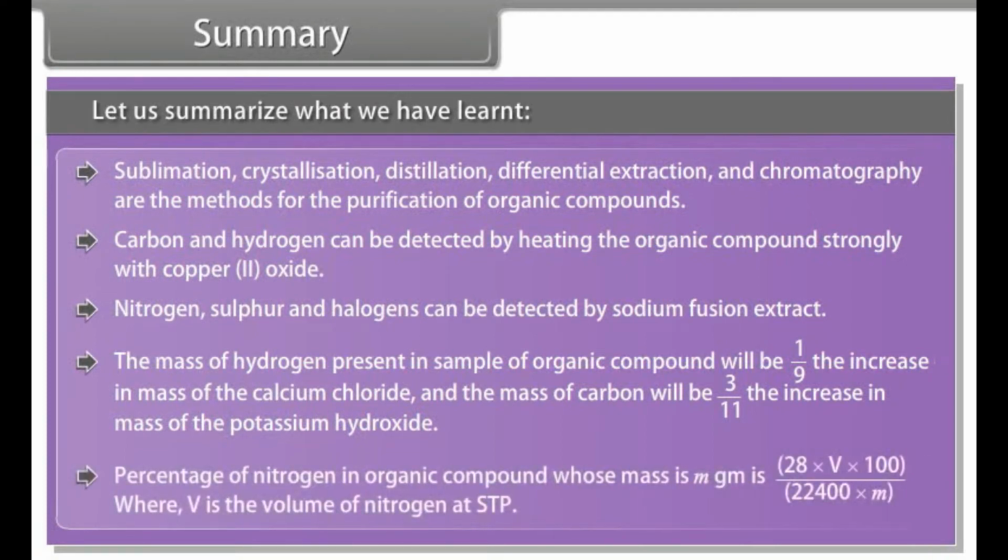Percentage of nitrogen in organic compound whose mass is m gm is 28 into V into 100 divided by 22,400 into M, where V is the volume of nitrogen at STP.